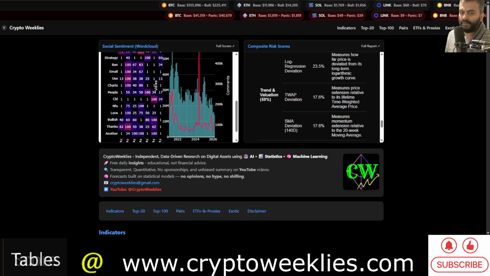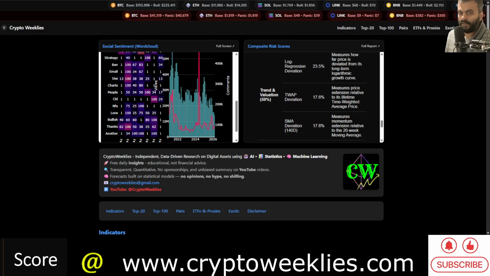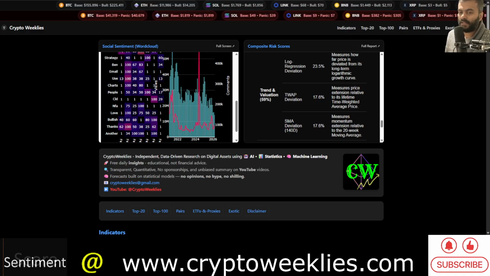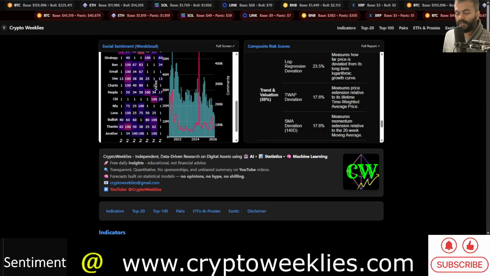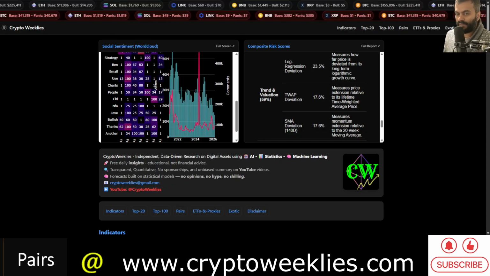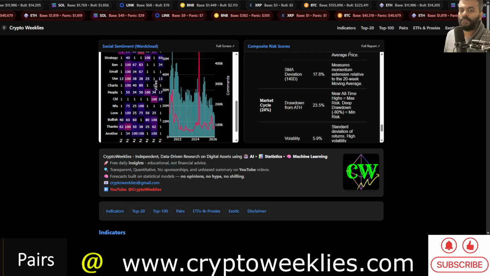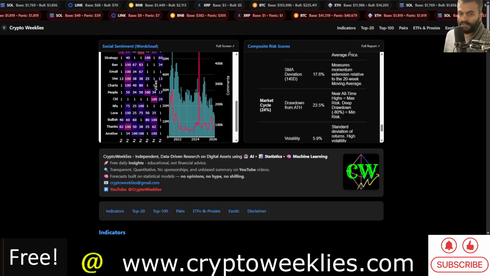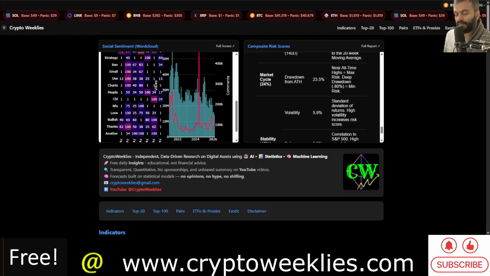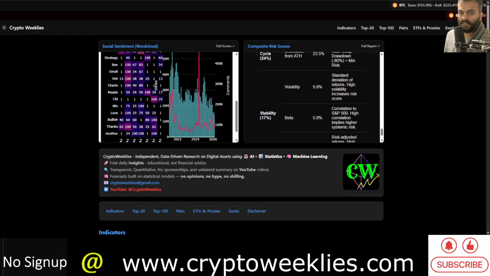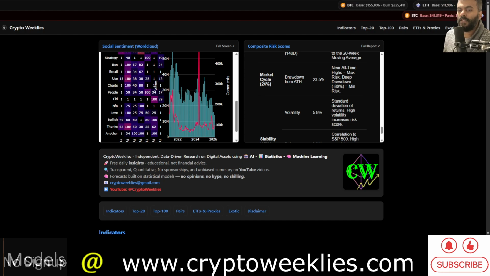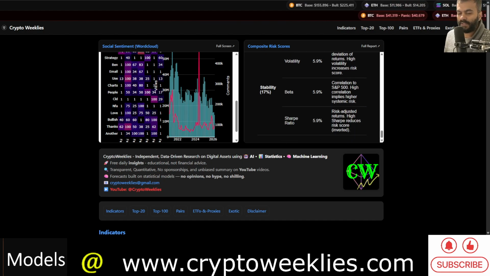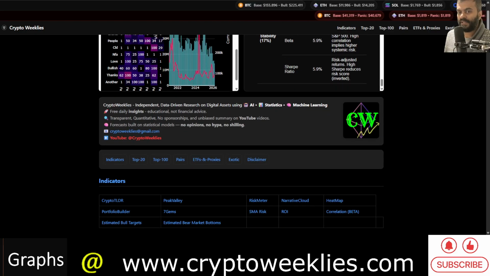Then the time weighted average price, a gravity of time based analysis, to see if the price is in overbought or undervalued territory based on the average price of its life cycle. Then the 20-week simple moving average price based distance, and drawdown from the previous all time high. These are the market cycle related metrics. Then volatility and beta correlation with the S&P 500 and the Sharpe ratio.